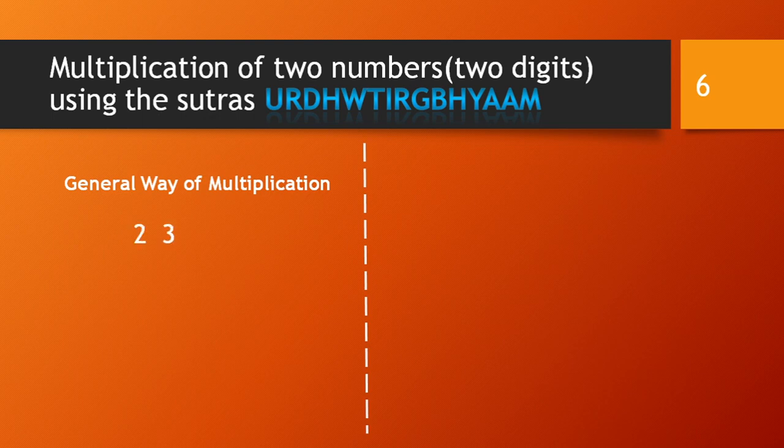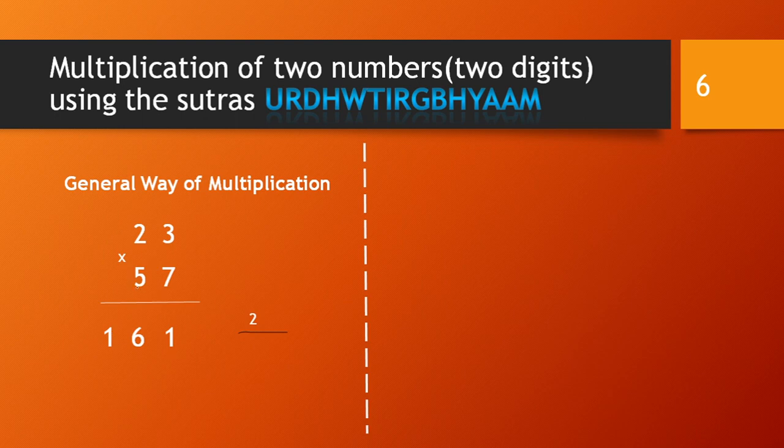As everyone is doing, if we take a number 23, and let's take the second number to multiply with this 23, which is 57. How can we do this multiplication? First we multiply 7 into 3, and we get 21. Out of that we take 1, and 2 is the carry. Then 2 into 7 is 14, plus 2 is 16. So 23 multiplied by 7 gives 161.